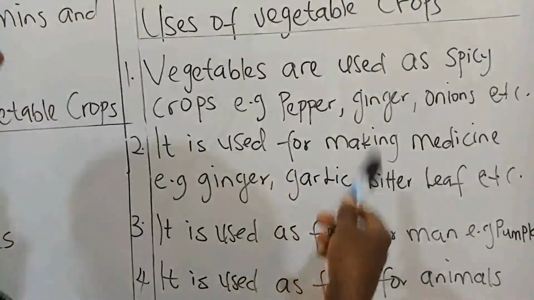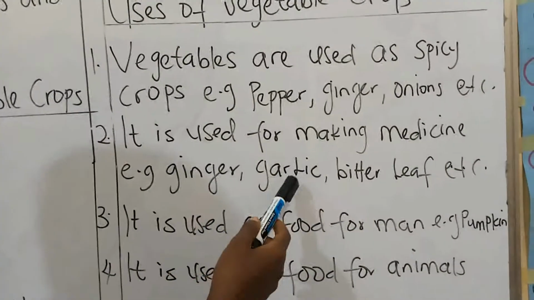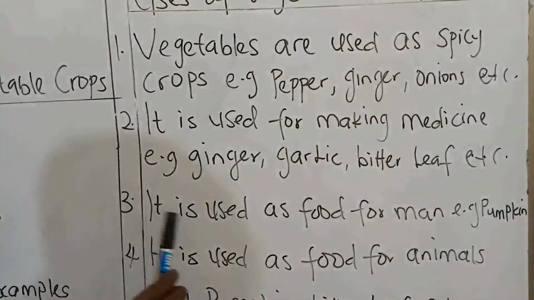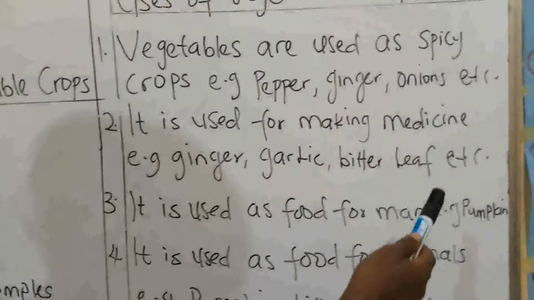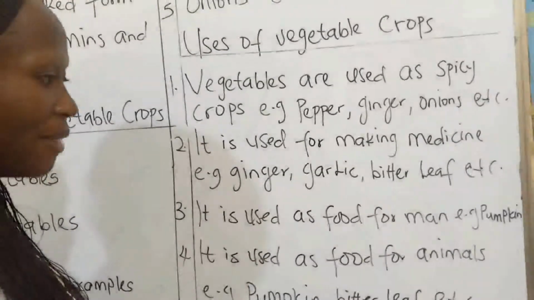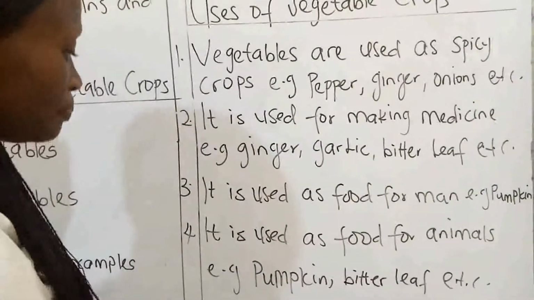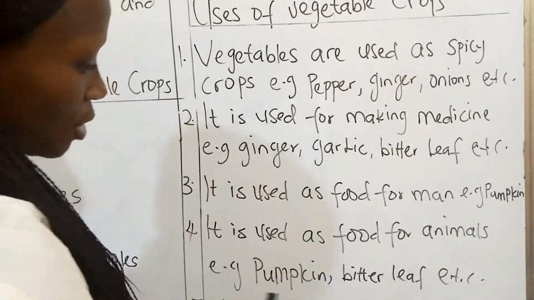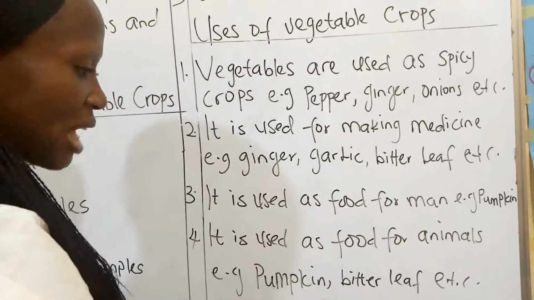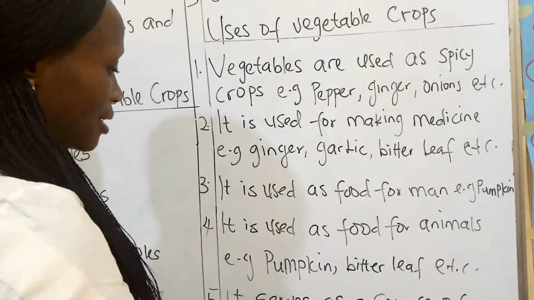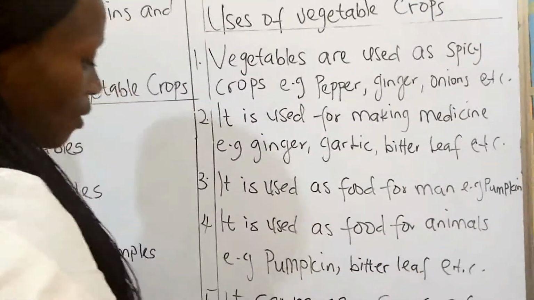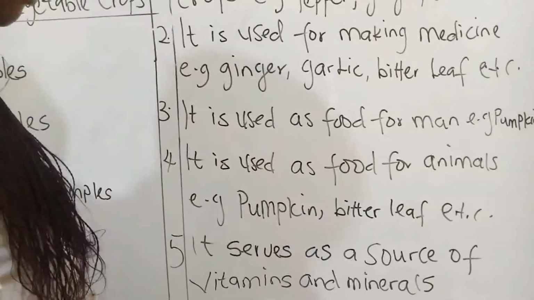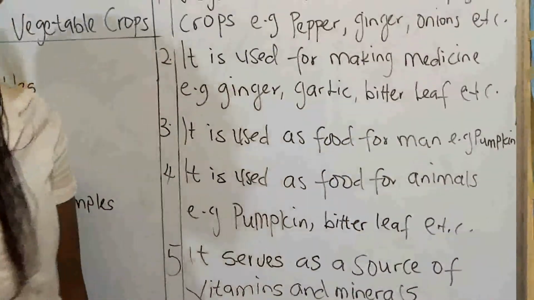We said it is used for making medicine. You use your ginger, your garlic, your bitter leaf, and others that are not mentioned here. Okay, the third one is it is used as food for man. We have our pumpkin, our water leaf, and our scent leaf, and others. Okay, number 4, we say it is used as food for animals. Animals eat pumpkin, they eat bitter leaf, even our scent leaf they eat. Okay, number 5, it serves as a source of vitamins and minerals.